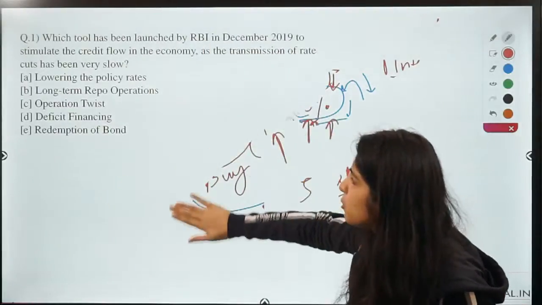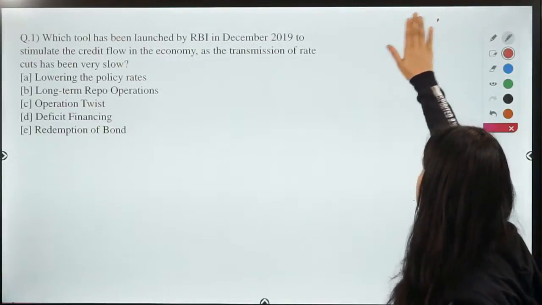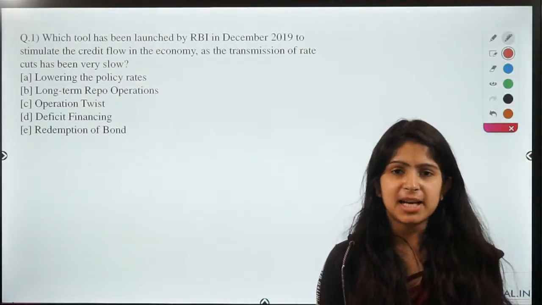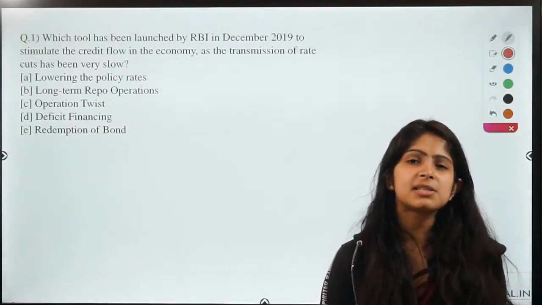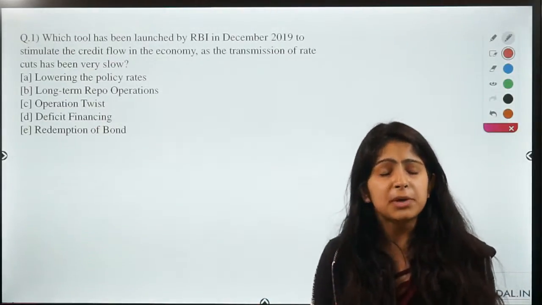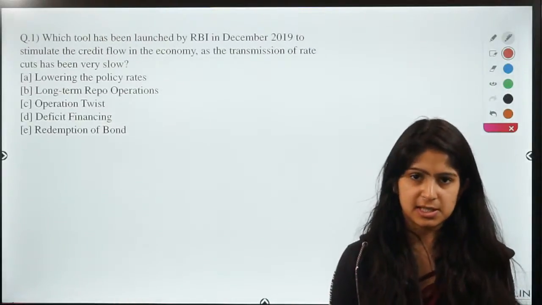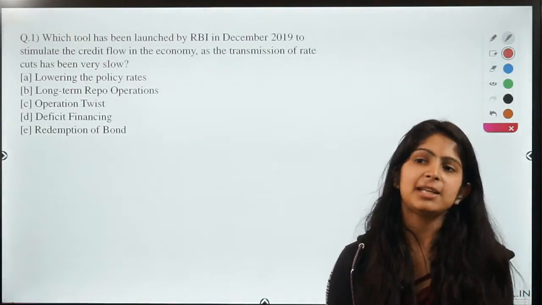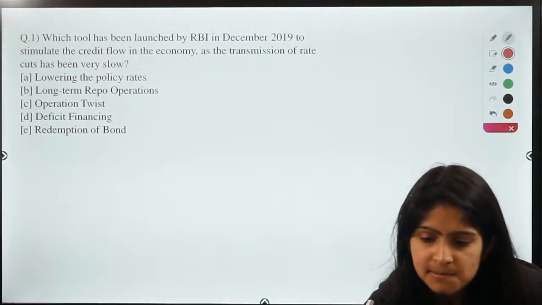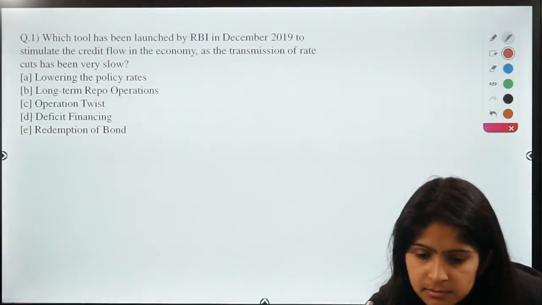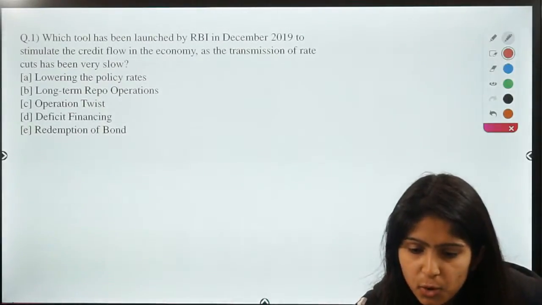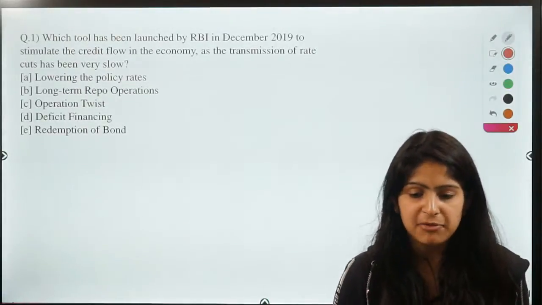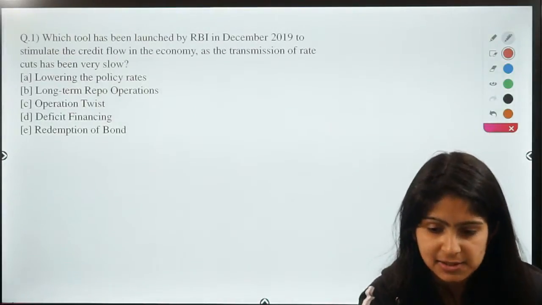So guys, in this video, we are just going to learn about the basics of operation twist, because it's a very complex concept. It takes a lot of reading to understand it. That is why in this video, we will only discuss the basics of it. We will learn about different aspects of this tool in our further sessions, right? So don't burden yourself with too much information. Just try to get the concepts right. Then you can learn more about this. So Souvik, if you want to learn about this information, you have to read the newspaper carefully and check the RBI website. You're going to get all the information regarding this, right?